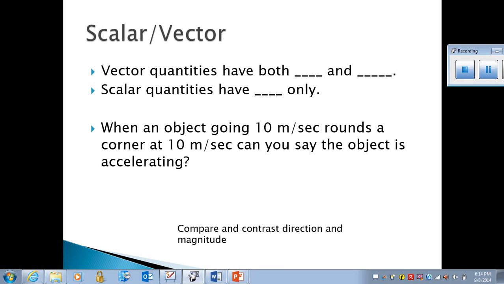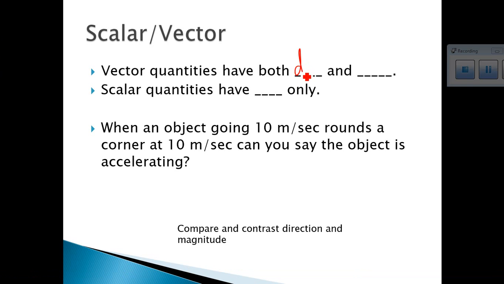So, first of all, vector quantities have, remember our little friend in Despicable Me, they have both direction and magnitude. Scalar quantities have magnitude only.